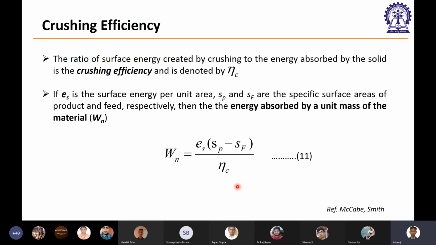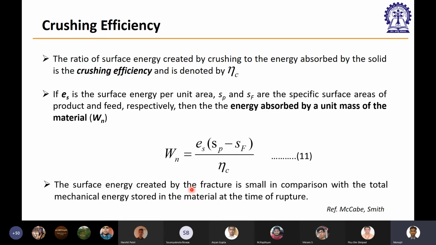Now to estimate the crushing efficiency, you need all these three pieces of information. The energy that is absorbed by a unit mass of the material, you need to know. And small e is also something which, again from solid mechanics, you can estimate. It's the surface energy per unit area. Right. So this is the crushing efficiency only.